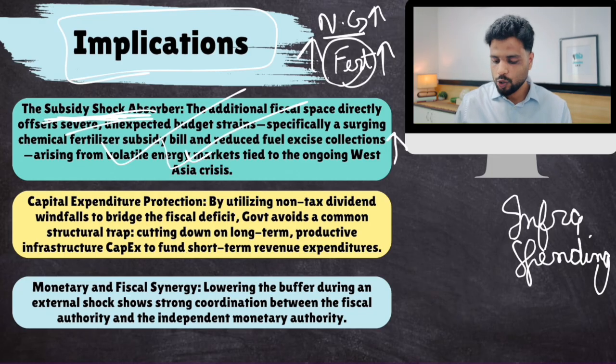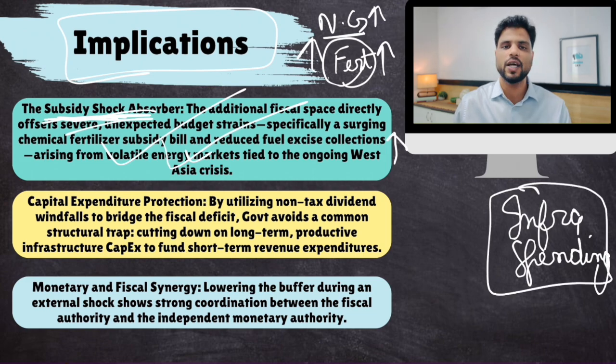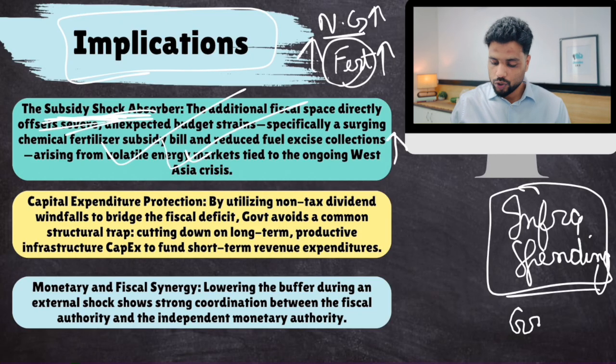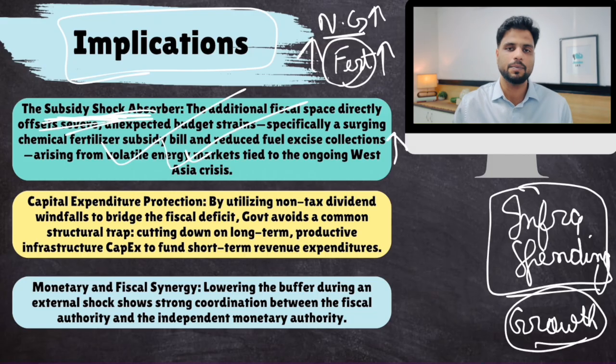So it would have had to reduce infrastructure spending so that it can have enough money for subsidies. Now, infrastructure spending actually boosts the growth of the economy, so growth would have been sacrificed because of this subsidy. But with this 2.87 lakh crore, the government need not divert this spending, and that is why India's growth story is going on as it would have.